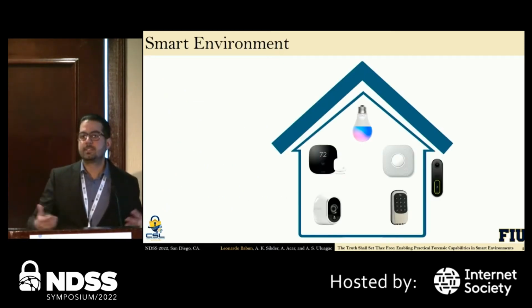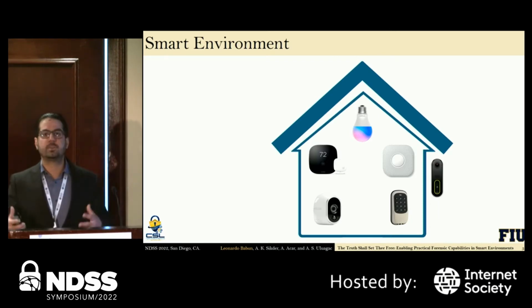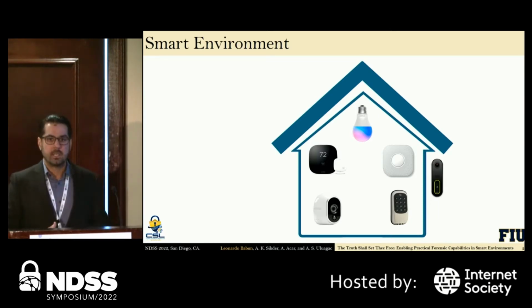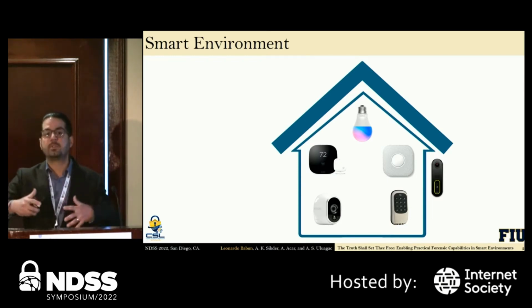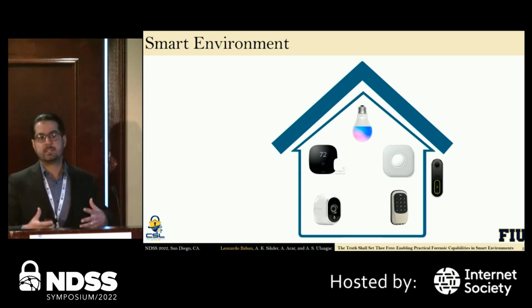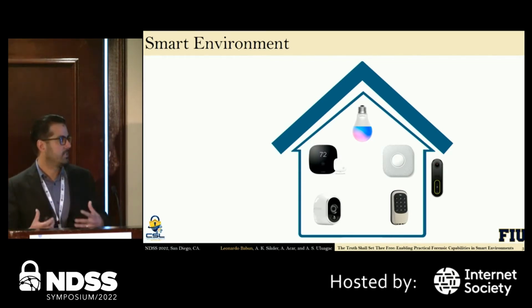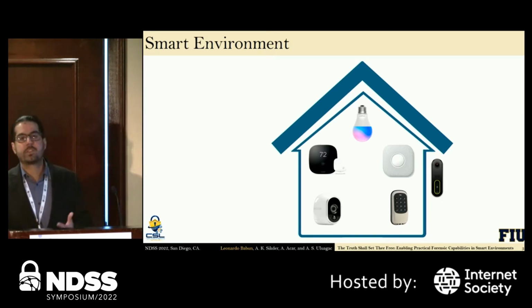So why the smart environment? It's no different than any other environment. Basically, we're talking about a physical space with several different devices used for automation, right? They can see things, they can see how people react. I mean, they react based on people's activity, and they also react based on all the device activity. So we believe that this data contains some valuable forensic information that we can actually use to support forensic investigation.